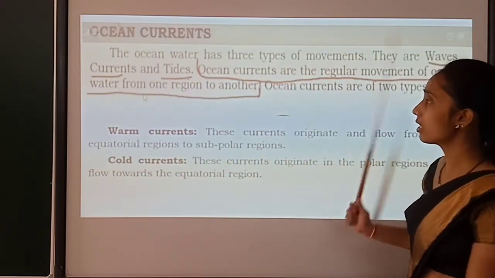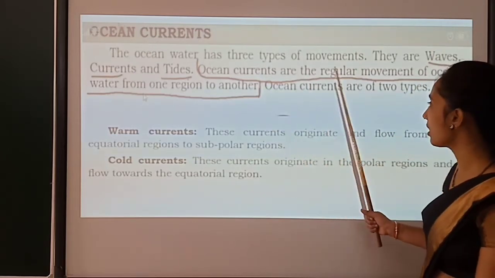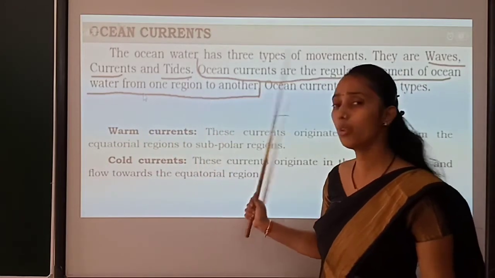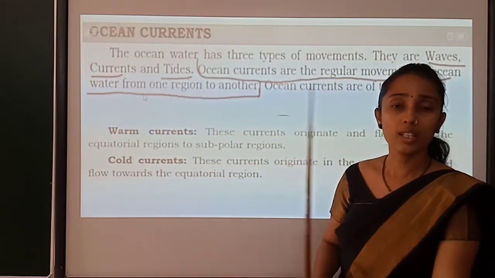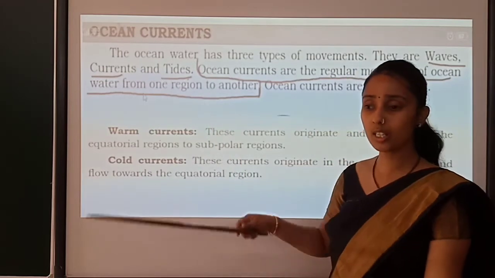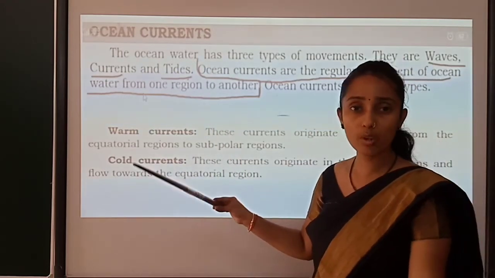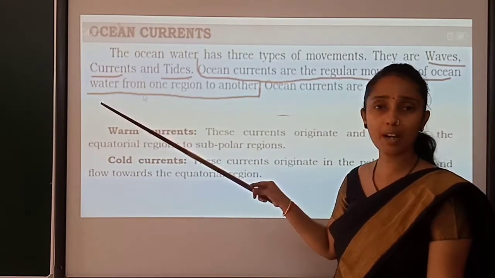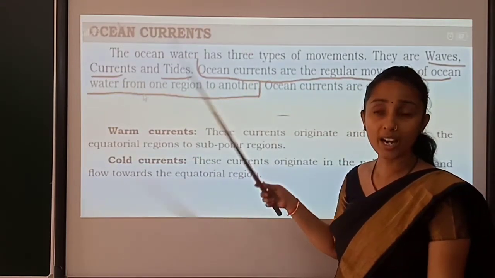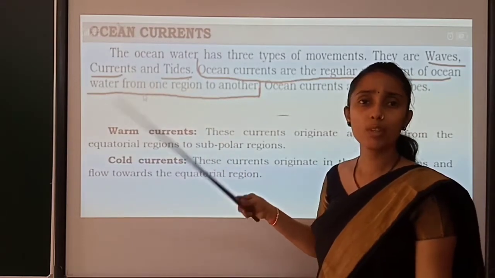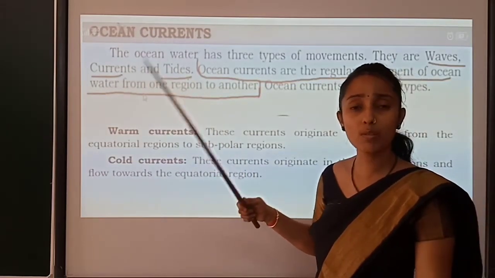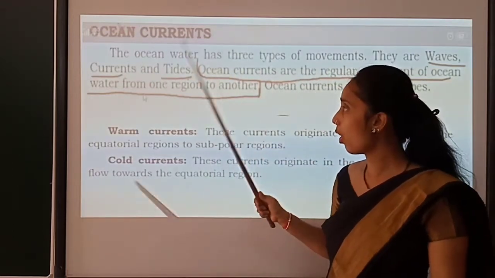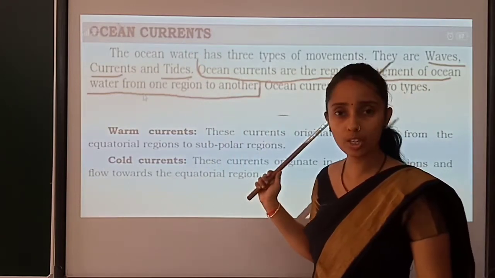So, what is this ocean current? See, ocean currents are the regular movement of ocean water from one region to another region. As I told, the changes in the water. Sometimes, as I told, the ocean water looks so near to us, sometimes it looks so far to us. And you can observe sometimes so many waves, and that wave noise is very high. That is all totally referred to as an ocean current.